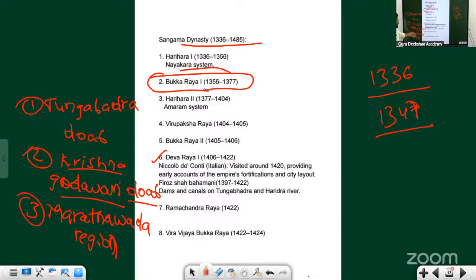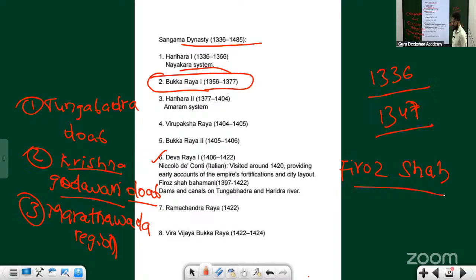Then there are other rulers. The next ruler you need to remember is Devaraya I. He was a contemporary of another Bahmani king, his name is Firoz Shah, not Firoz Shah Tughlaq.